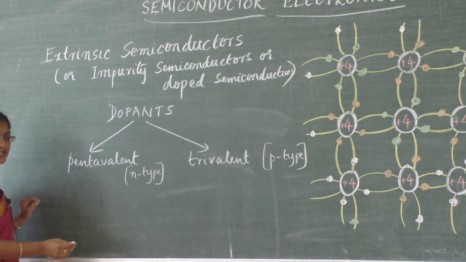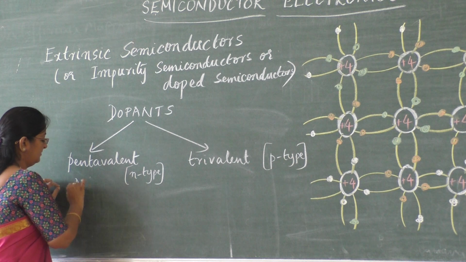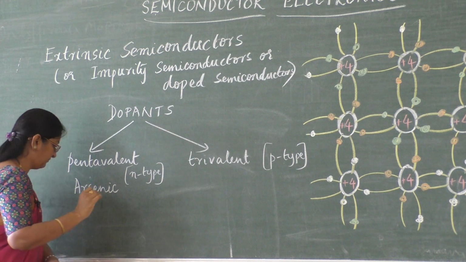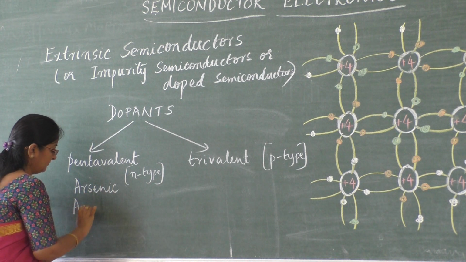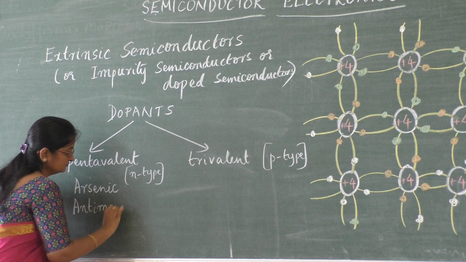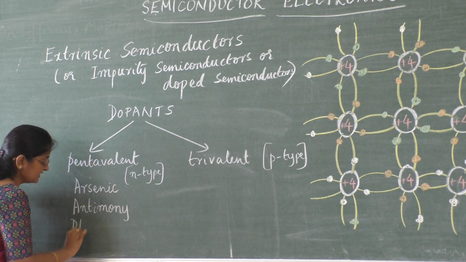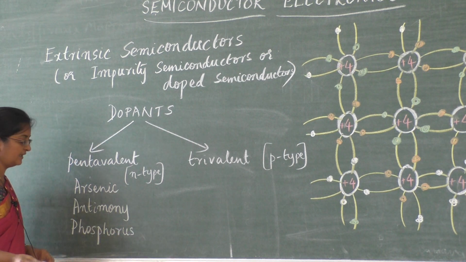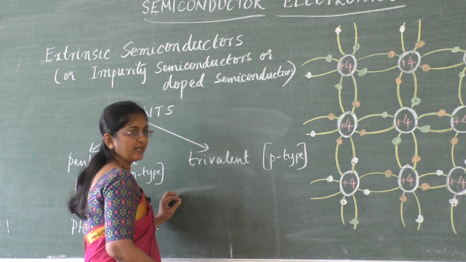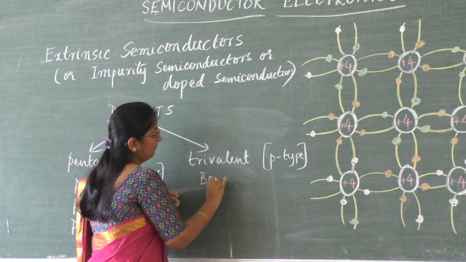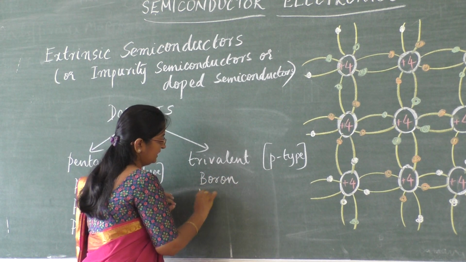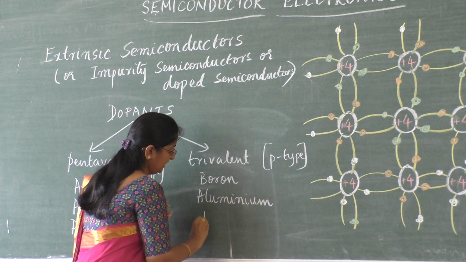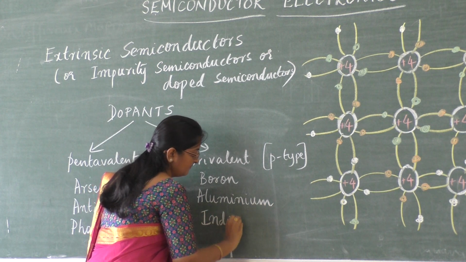Examples of pentavalent impurities are arsenic, antimony, phosphorus, bismuth, etc. Examples of trivalent impurities are boron, aluminium, indium, etc.